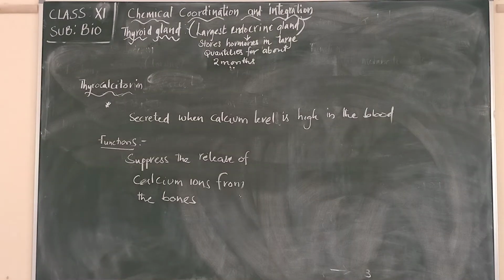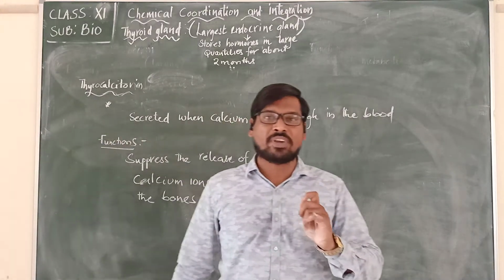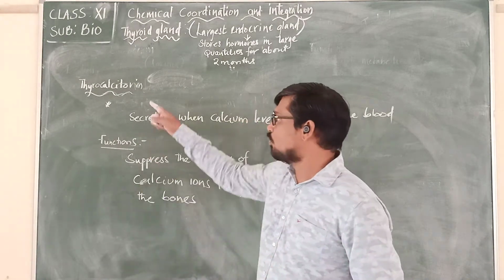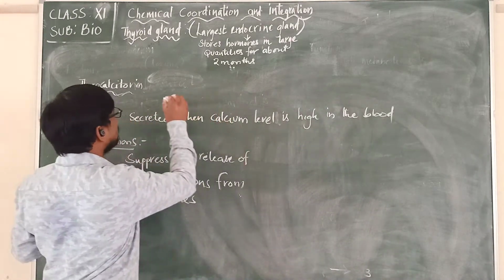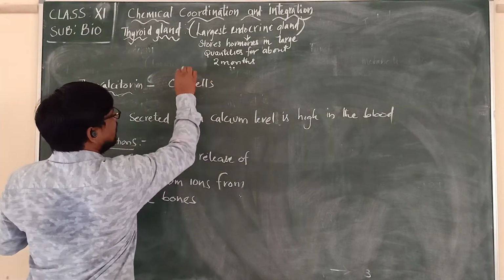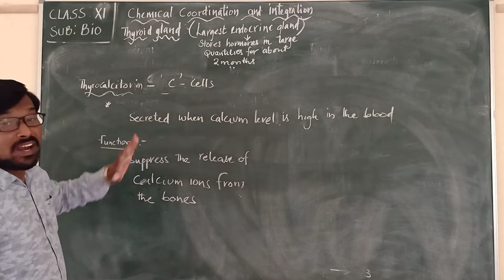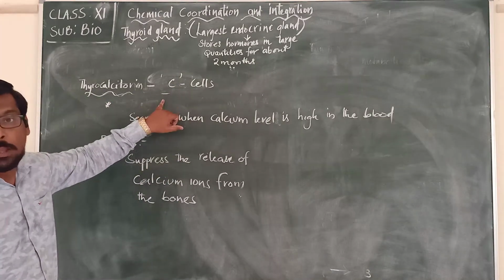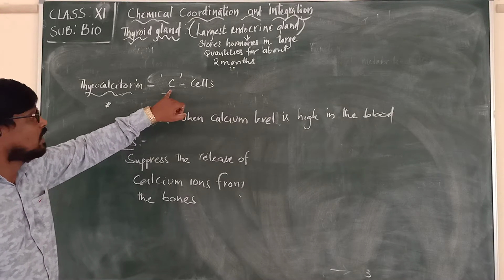The next one, if you see, is called Thyrocalcitonin. Thyrocalcitonin is also produced from the thyroid gland. We said that Thyrocalcitonin is produced from cells called C cells, which are present in the thyroid gland, or these are parafollicular cells. We call them parafollicular cells, or in short, C cells.